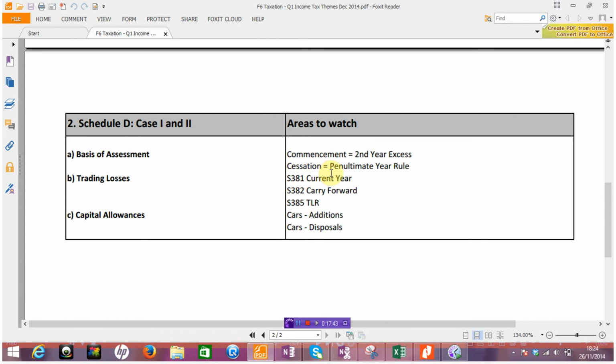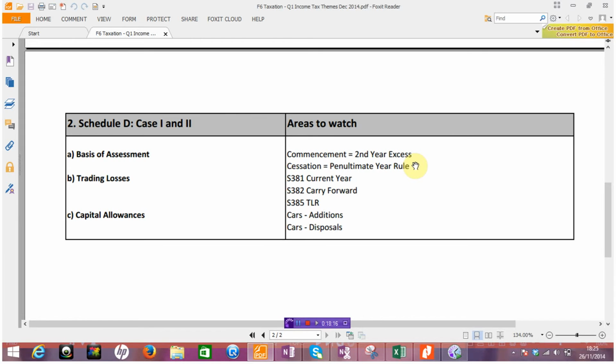Obviously, conversely, with cessation, perhaps a little bit more straightforward. We only have really 2 years to deal with, as opposed to 3 up above with a complicated second year. Cessation running from the 1st of January of the year through to the cessation date, and that penultimate year rule obviously working in the revenue's favor, being able to uplift the penultimate year to revise that estimate. And again, with these two areas here, they won't necessarily be signposted. So do make it clear within your answer if you are changing a year.